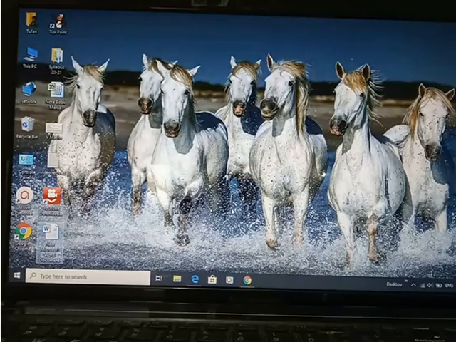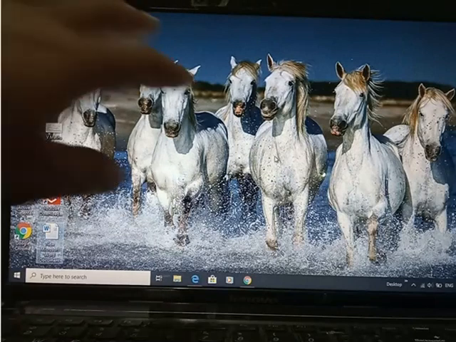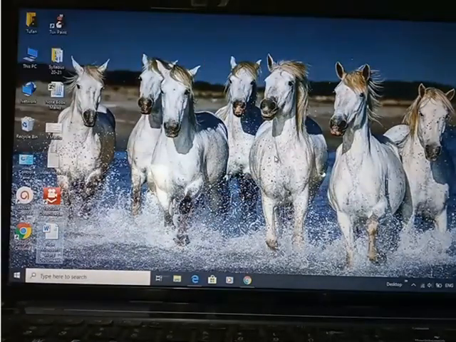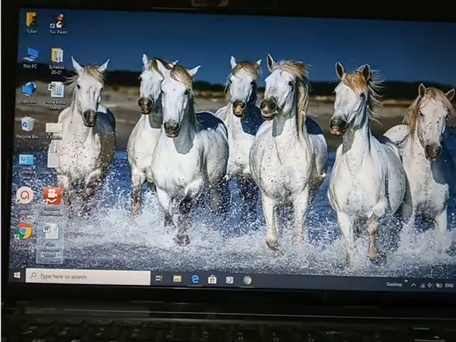Now see, this is one of the icons, this is the screen saver, or you can say desktop background. This is the desktop, so this is the background which it is showing here. So this is one scene which I have set as the background image. So you can change this also as per your choice. Okay, so how you can change this?